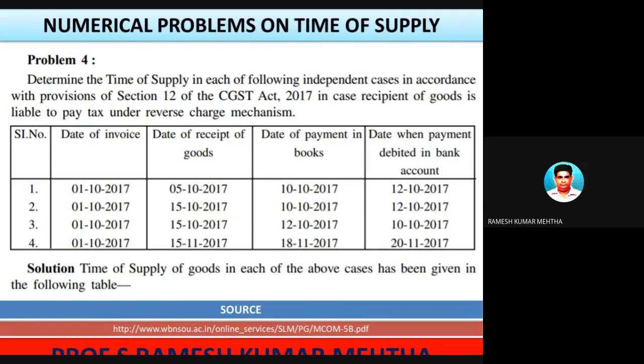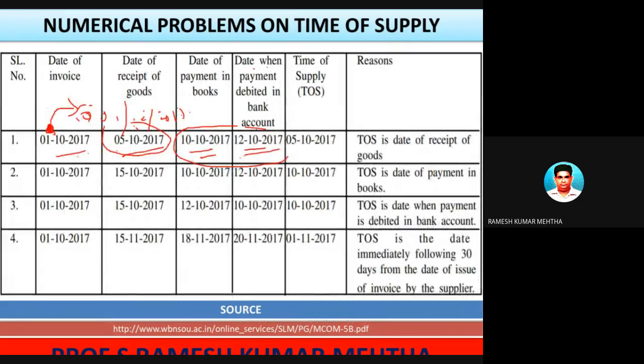So let's solve by taking into account that particular rule. Date of receipt of goods is 5/10, date of payment is 10/10, and adding 60 days to the invoice date gives 1/12. Among these three, 5/10 is the earliest. So you got 5/10. Now the date of invoice is 1/10, and up to 60 days you calculate, which is 1/12.